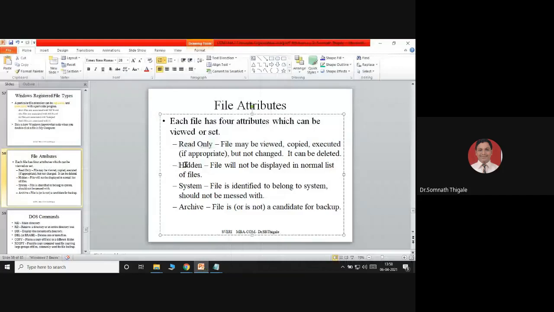So hidden means just to hide that particular file. The file will not be displayed in the normal list of files.